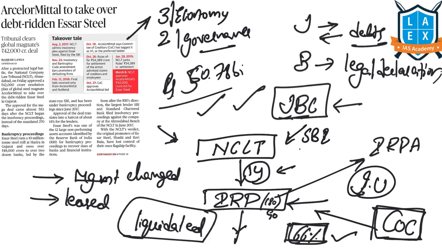So now, as per this article, ArcelorMittal, which is trying to enter India's fastest growing steel market, has won the bid to take over Essar Steel by paying a total of 420 billion rupees towards the debts of Essar Steel, and it is going to put another 80 billion rupees into the operations and profitability of Essar Steel's business.